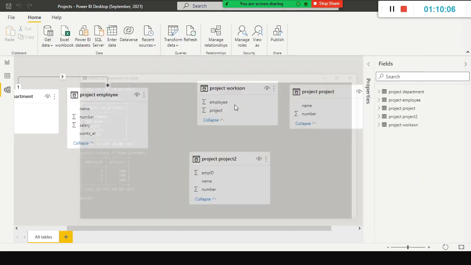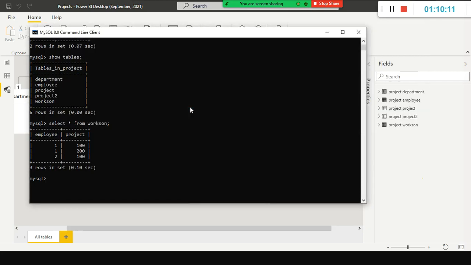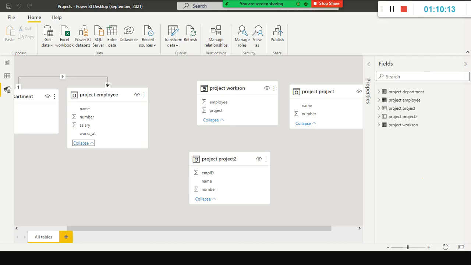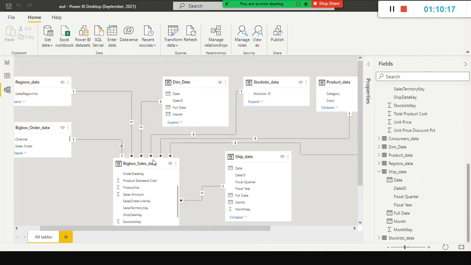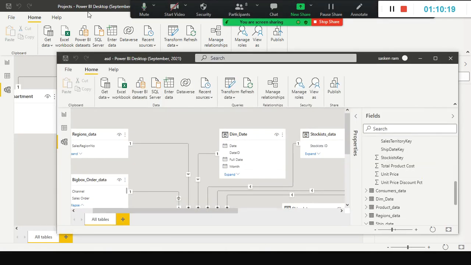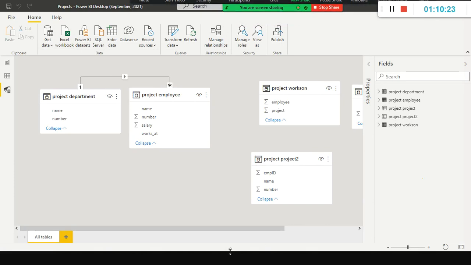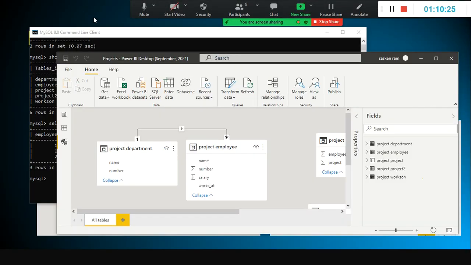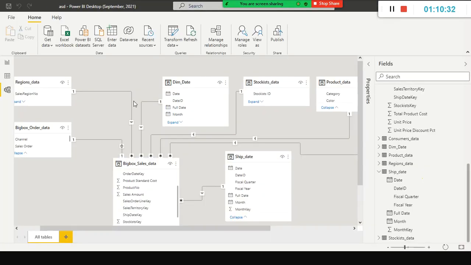Instead of looking at this one, because I have another table missing here. One second, let me just check here. Okay, so here if I ask you to